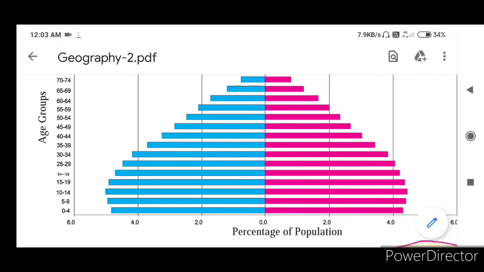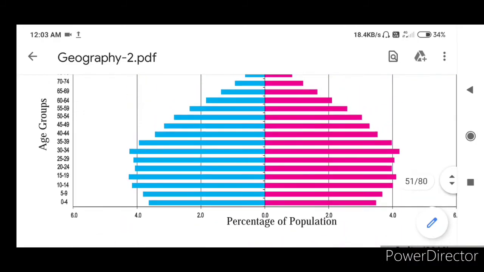If you take 40 to 44, that number is more. Can you see here? So here the graph. So 0 to 44, that age group people are more in our India, means the young generation is more in India. And in Brazil, the middle age generation is more.